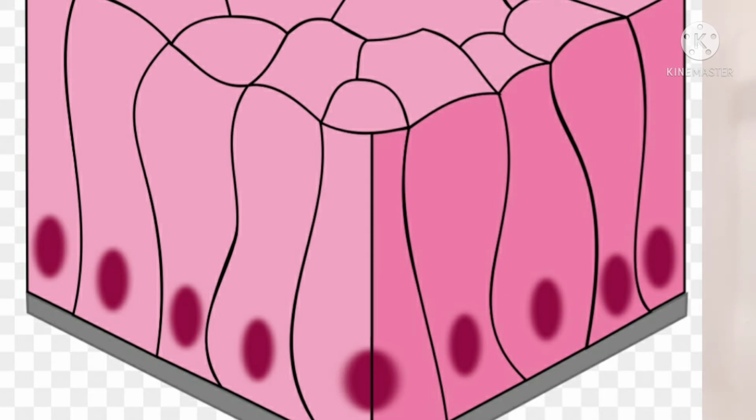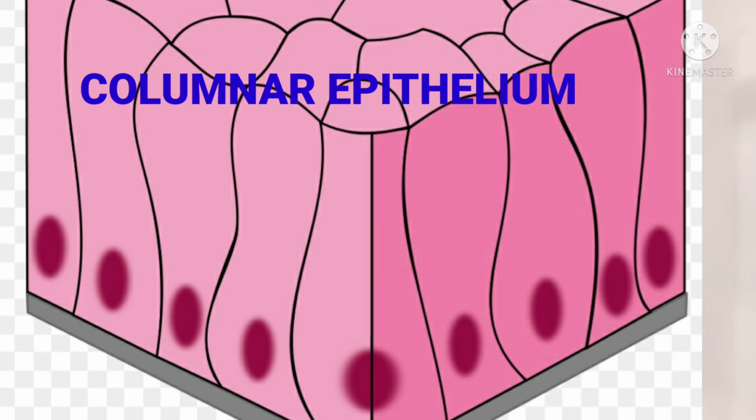Such epithelial tissues are known as columnar epithelium. So lining of intestine, mainly the absorption and secretion process occurs. There the epithelial cells are elongated, broad or pillar shaped, and such epithelial tissues are known as columnar epithelial tissues.